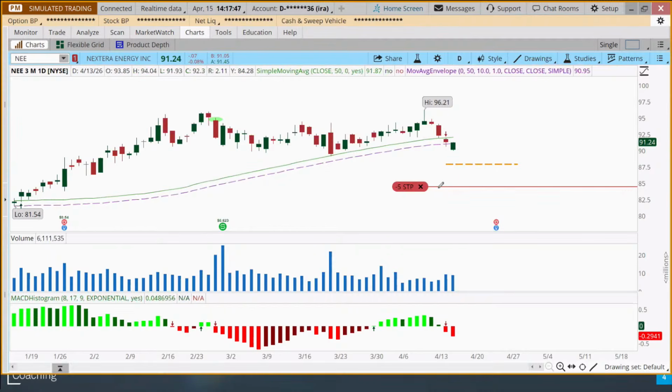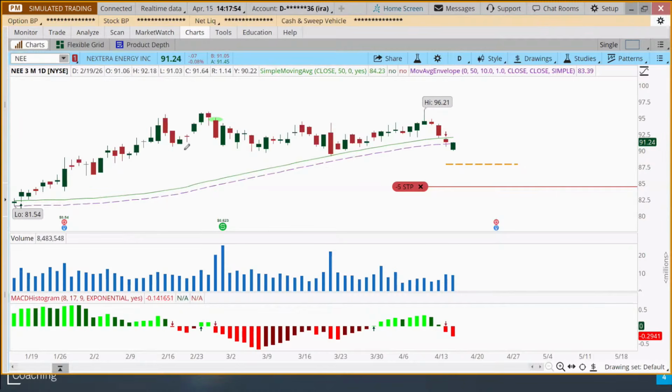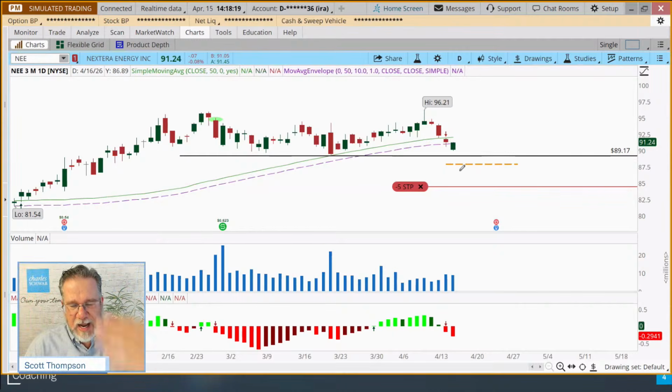This is where our stop is based on our entry price rule. It looks like, before we adjust it, we want to say, does that stop make sense? Looks like we've got some decent support in this area. That stop would be below that. Again, if you wanted to be a little more conservative, you might go 3% below that last low, 89.17, instead of having it here at 87, which is, what's that, about 1% lower, so 0.5%, something like that. So again, you could run the numbers and see.